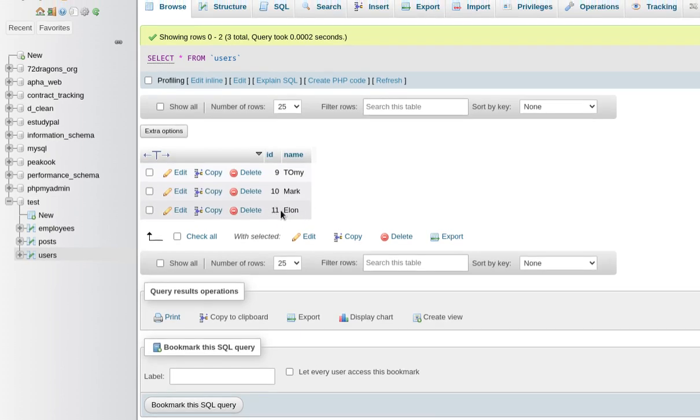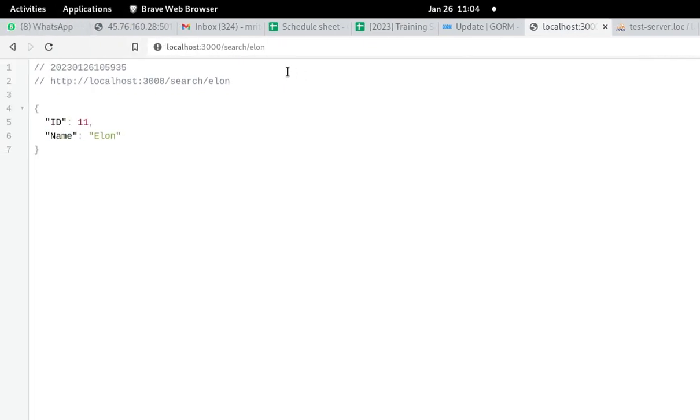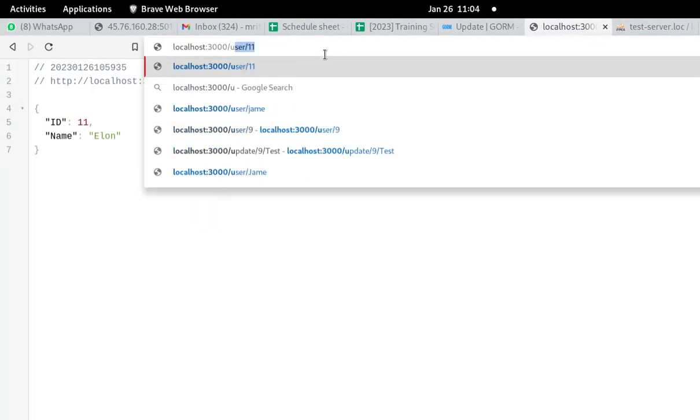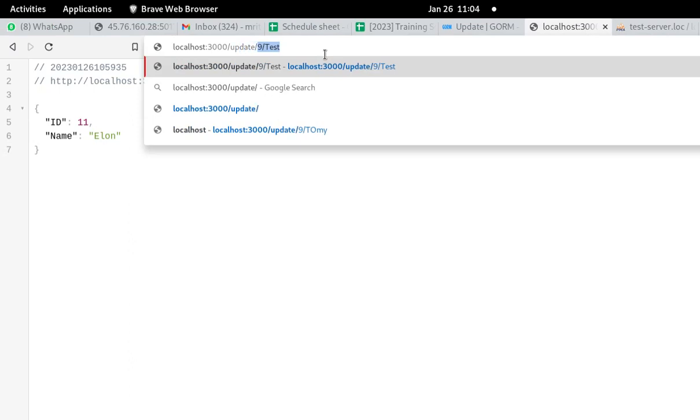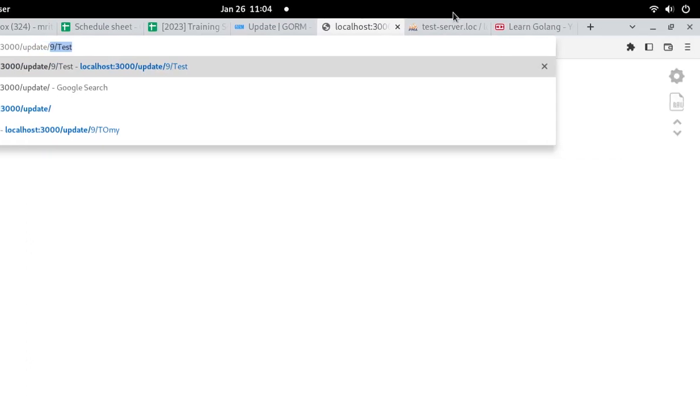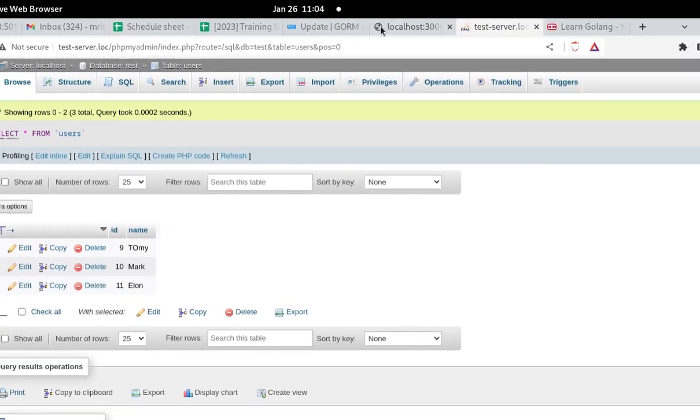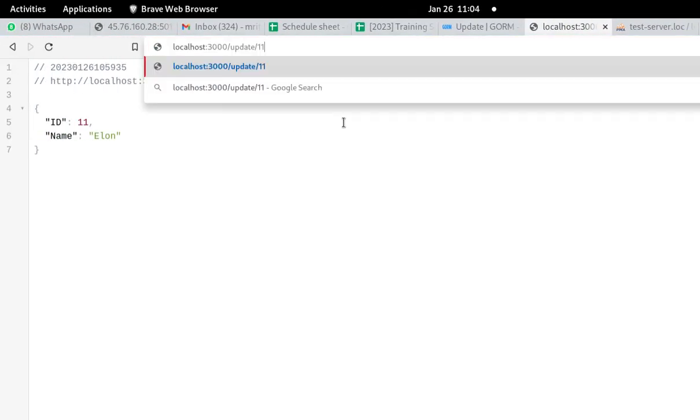So our URL is update, slash, the ID 11, and then the value, anything like test, the test name.